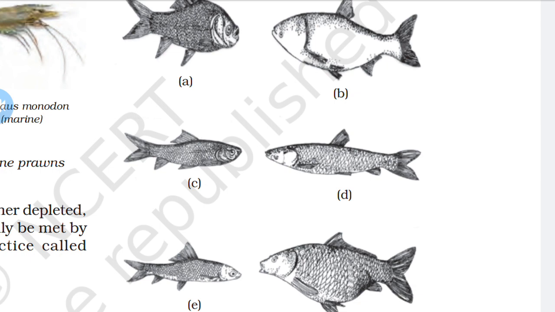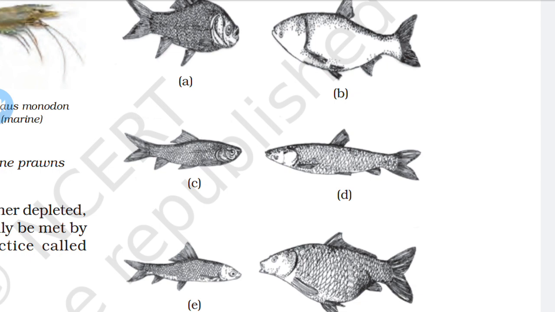That is first layer, second layer, and third layer. So the first are A, that is catlas, and the second one, that is silver carp. This type of fish can be a surface feeder. These are the surface feeders. They live on the surface of the pond or the lake.